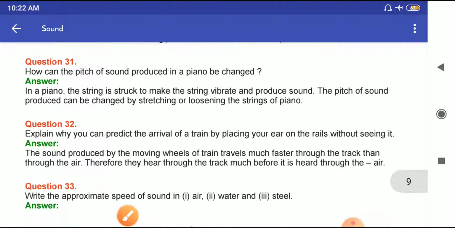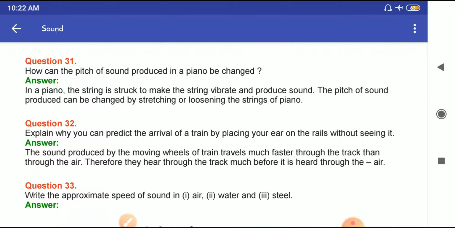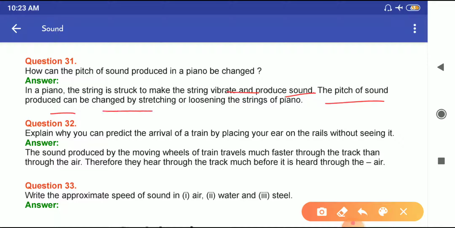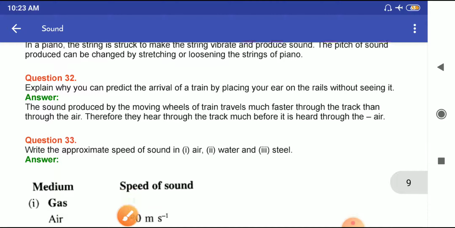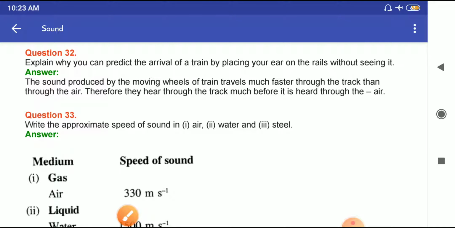Question number 31. How can the pitch of a sound produced in a piano be changed? In a piano, the string is struck to make the string vibrate and produce sound. The pitch of sound produced can be changed by stretching or loosening the strings of the piano. Question number 32. Explain why you can predict the arrival of a train by placing your ear on the rails without seeing it.